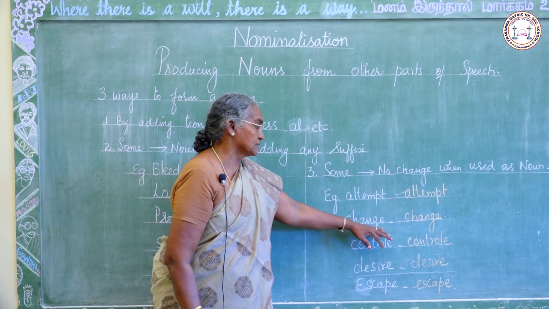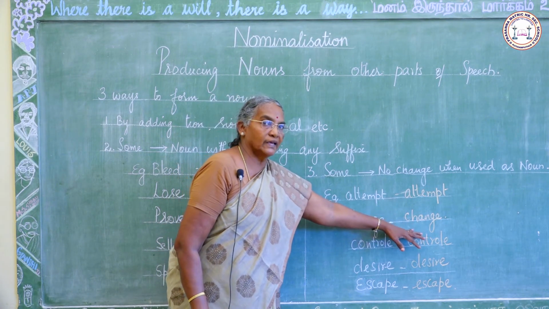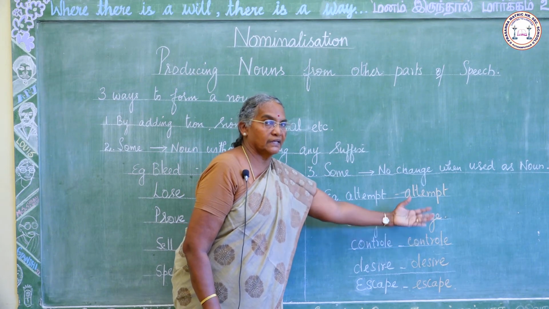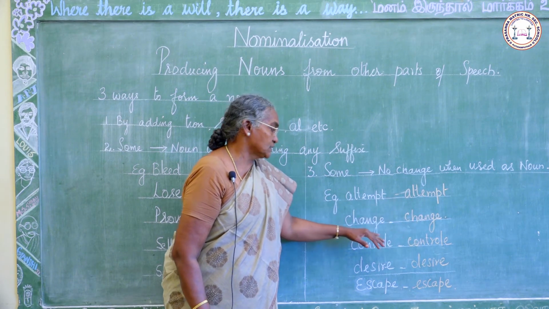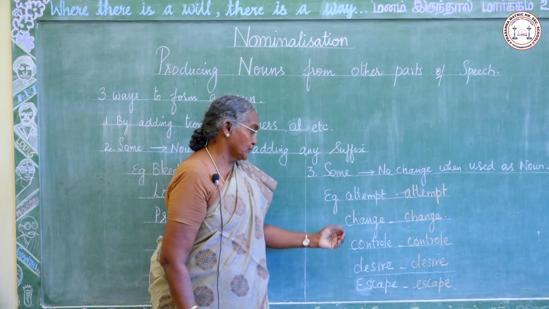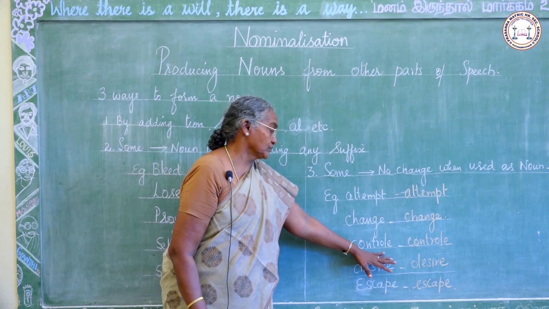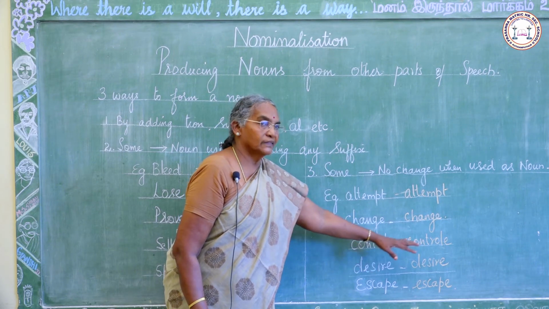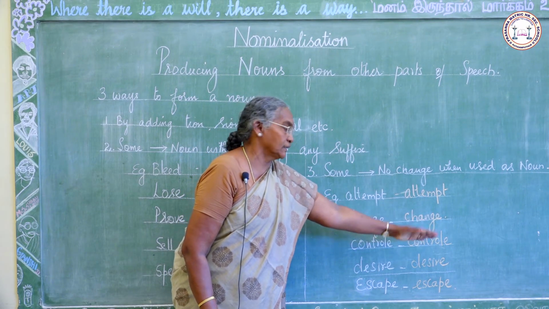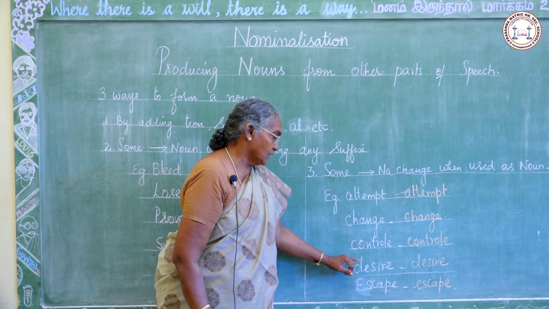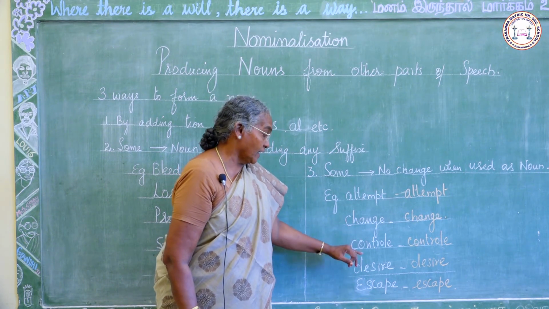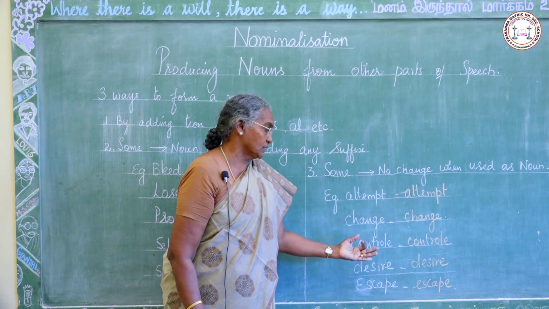He changed himself. There is a change in him. There is a change in him, noun. He changed himself, that is verb. Control, they control themselves. That is verb form. There is no control among them. That is noun form. Desire, I desire to become a doctor.